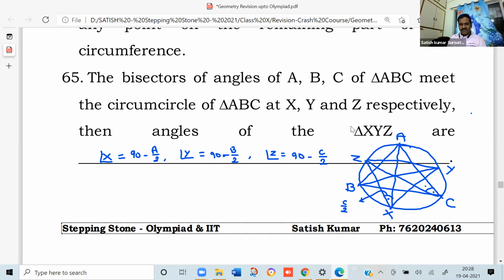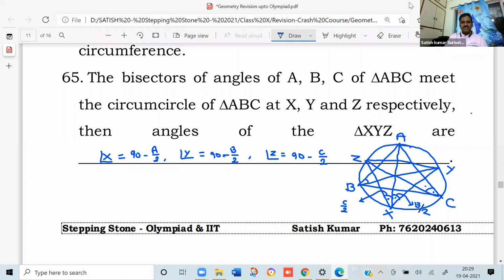In the same manner, observe this figure. This angle we want, and this angle is subtended by the arc AY. And again AY also subtends an angle at B, and this is the bisector. So this angle is B by 2. That means this is also B by 2. Now the angle X becomes what? B by 2 plus C by 2, which is the same as 90 minus A by 2. In the same manner, we can derive the remaining also. I hope you understood.